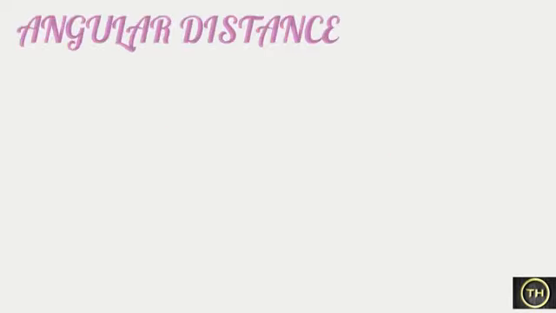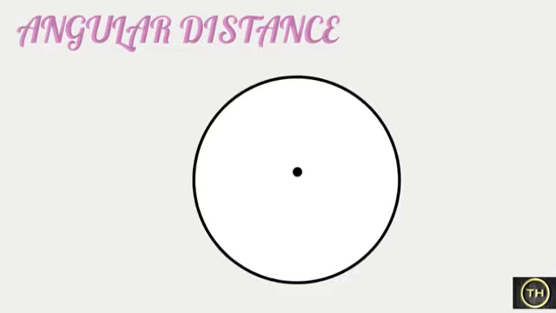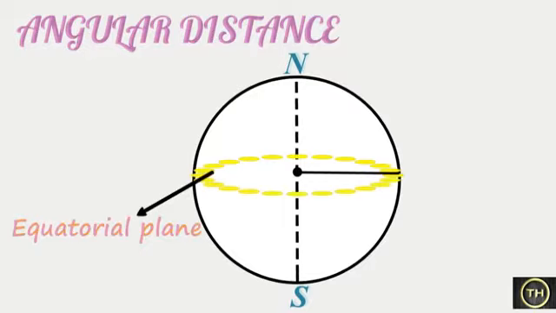Now, we will learn about angular distance. The location of any place on the earth is determined with respect to the center of the earth. In order to do it, we consider a straight line joining a point on the surface and the center of the earth. At the center, it makes an angle with the plane of the equator. The measure of this angle is used in determining the locations.